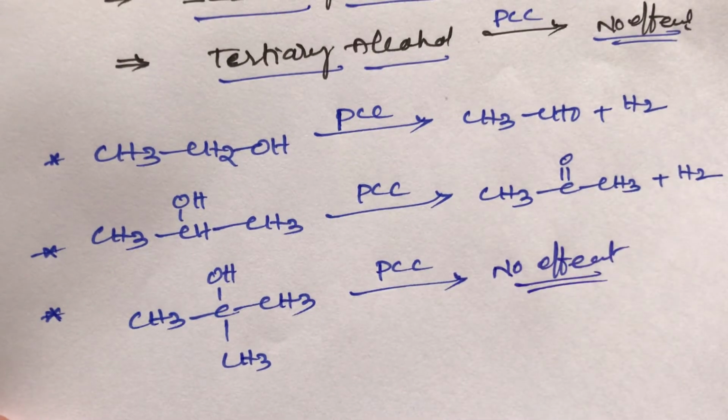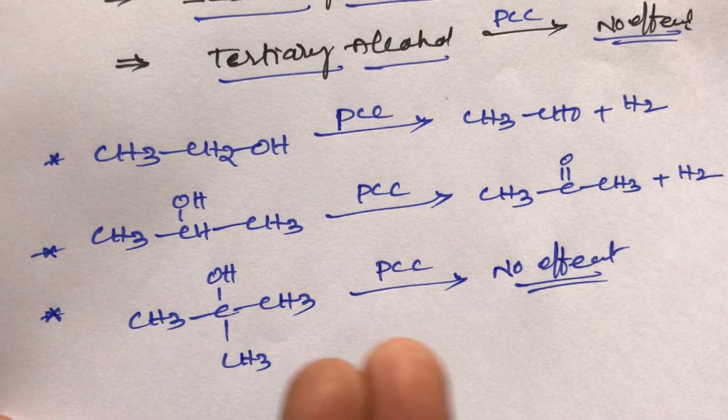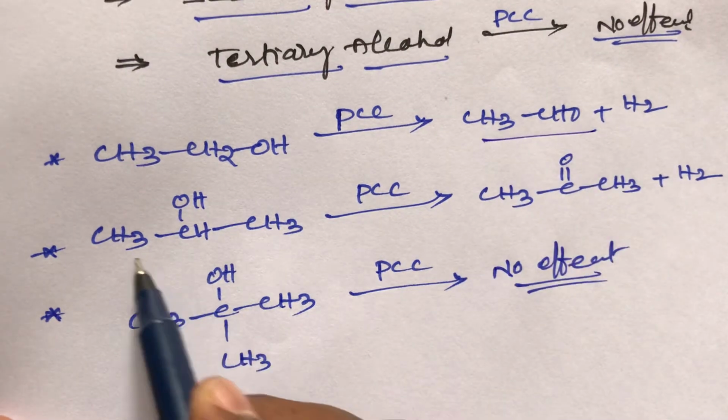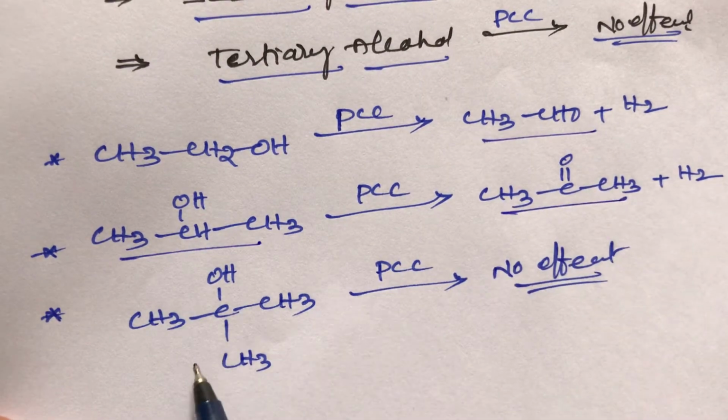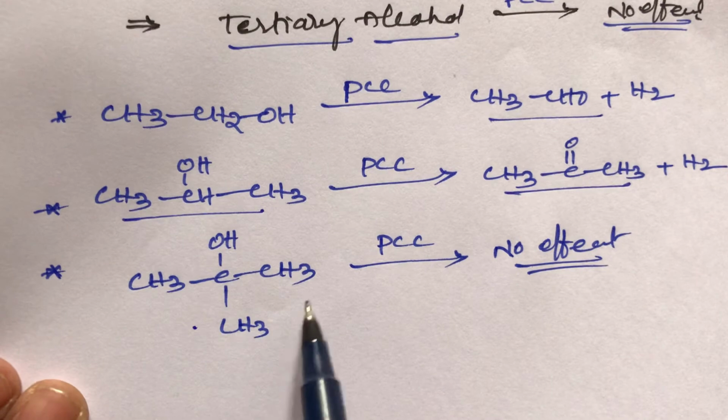No effect. This is a simple trick, student. PCC, pyridinium chlorochromate, is a moderate oxidizer. It can oxidize primary alcohols to give aldehydes, and secondary alcohols to give ketones. Tertiary alcohols cannot be oxidized with PCC.